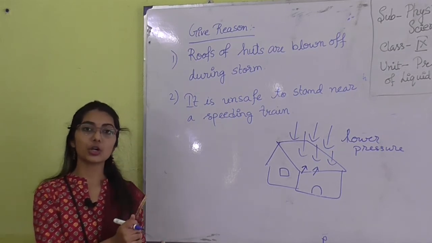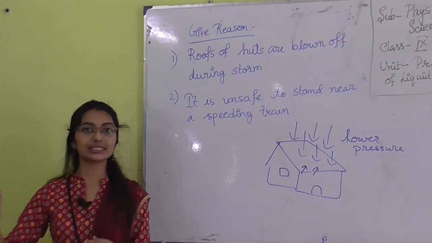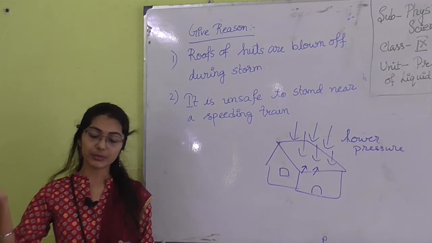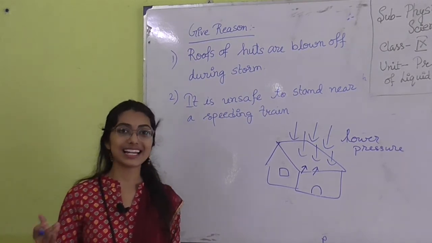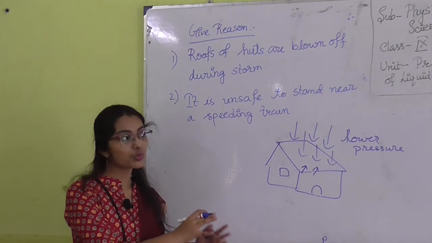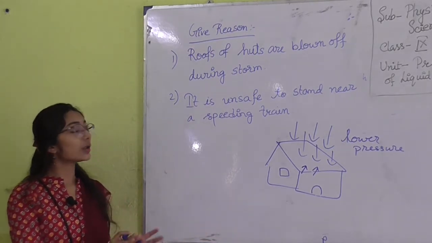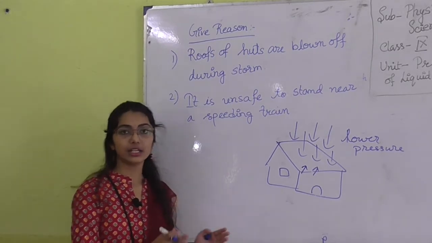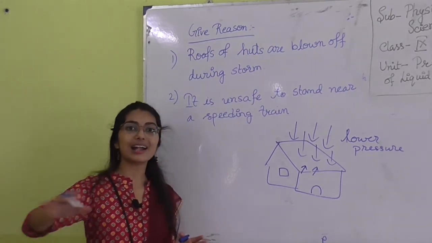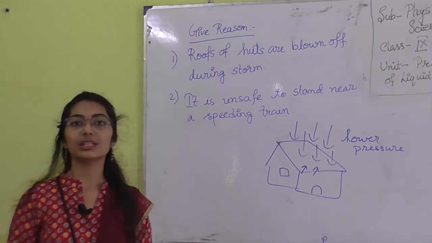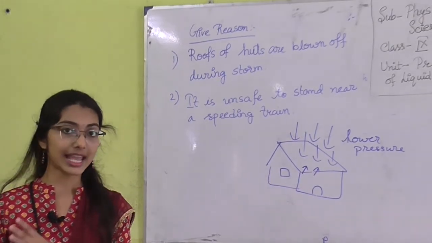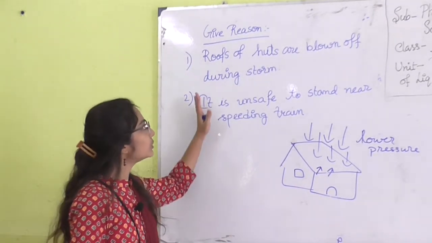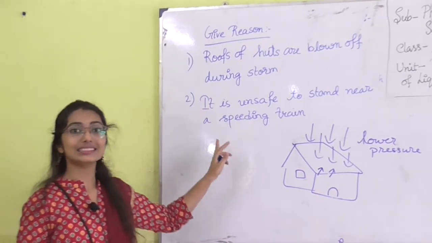Actually the person is not moving; the air surrounding the person is giving a force, the viscous force is giving that pressure to the person. That's why he is going towards the train. So it is always advised that you don't stand near a speeding train. You have to stand far away from the speeding train so that the air cannot give you that pressure towards the train. Okay, so you have to write down these answers in your copy.